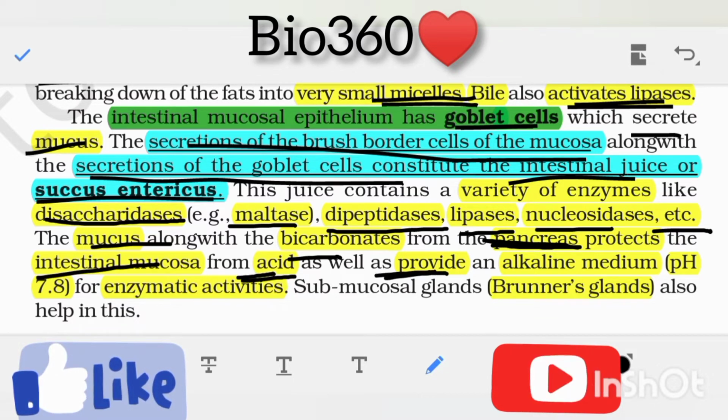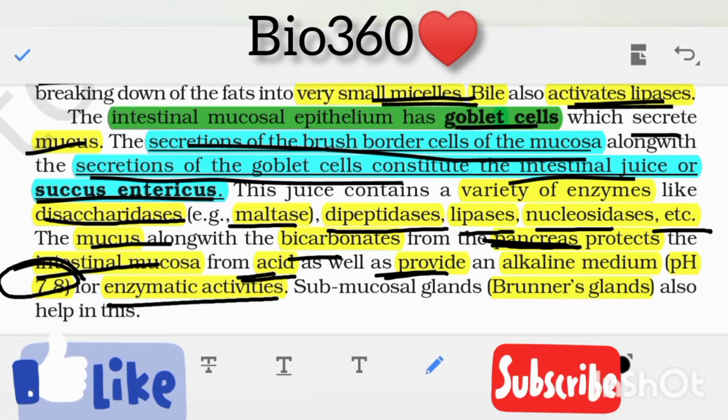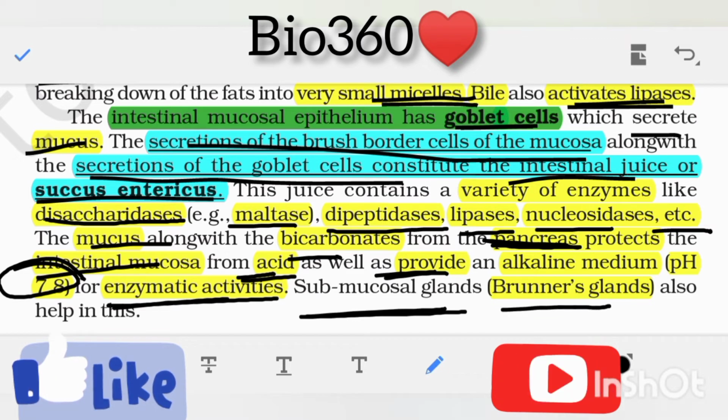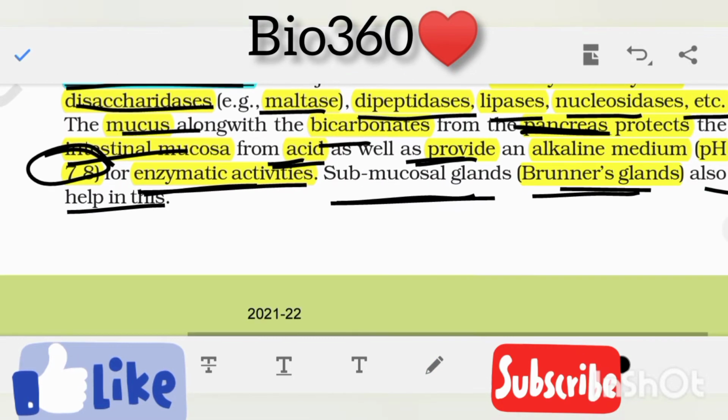The mucus along with the bicarbonates from the pancreas protects the intestinal mucosa from acid as well as provides an alkaline medium, that is the pH of 7.8 for the enzymatic activities in the intestine. Submucosal glands known as Brunner's glands also help in lubrication and prevent the acidic nature in the intestine.